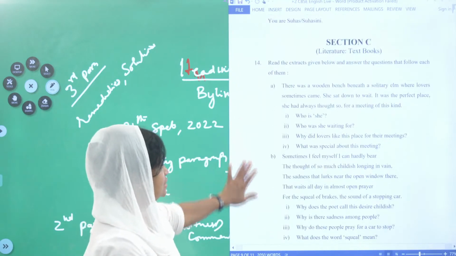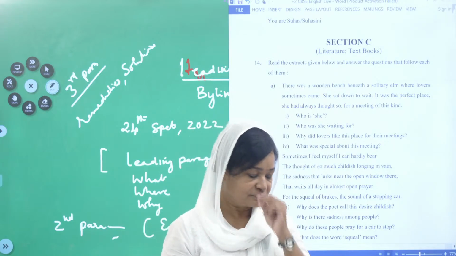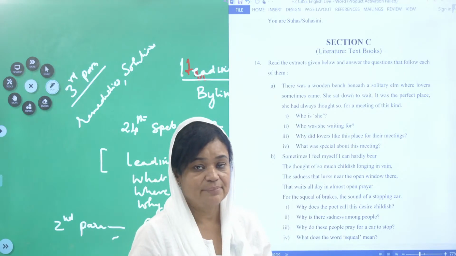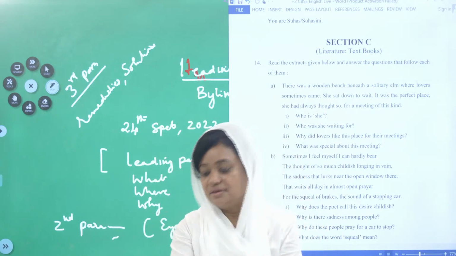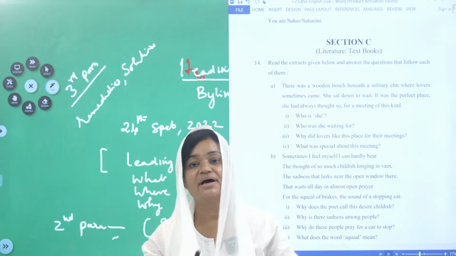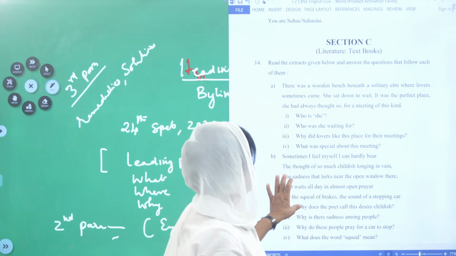Now, section C, we are moving to section C. What is section C? It is all from your Flamingo and Vistas. Based on that, you have to write the answers.